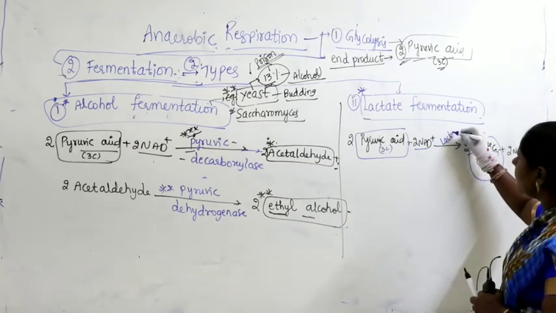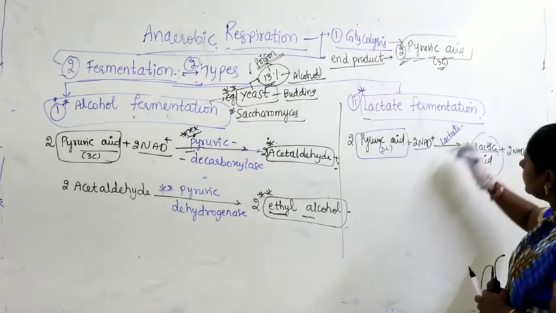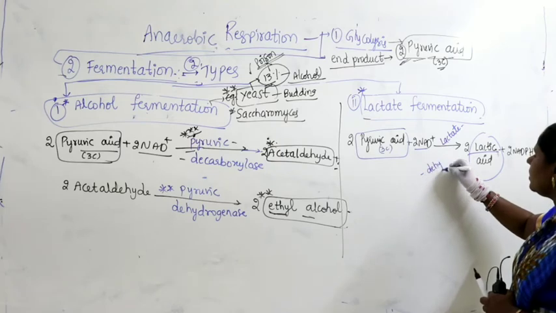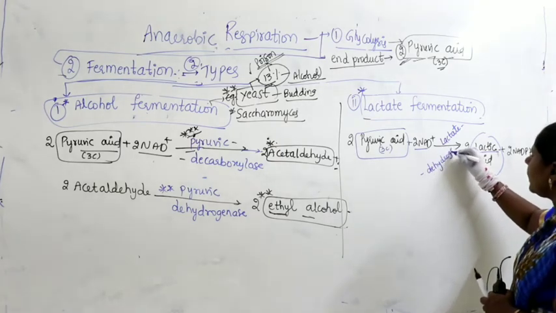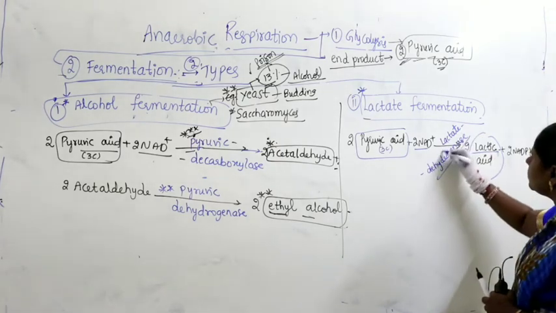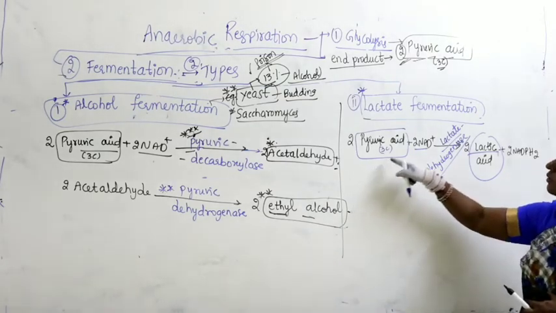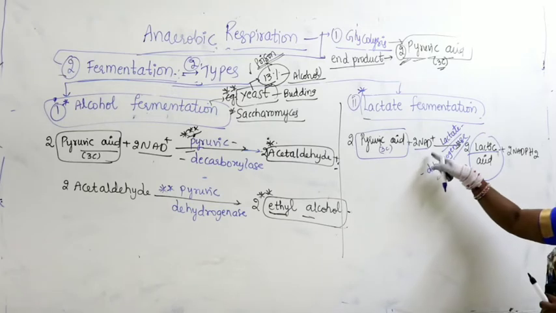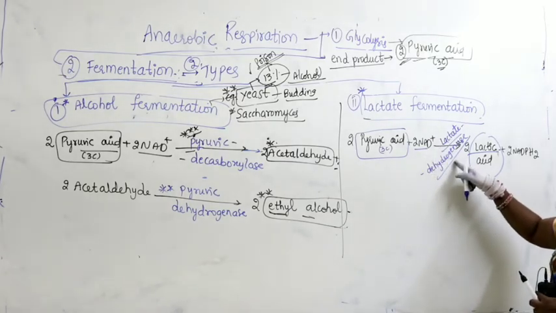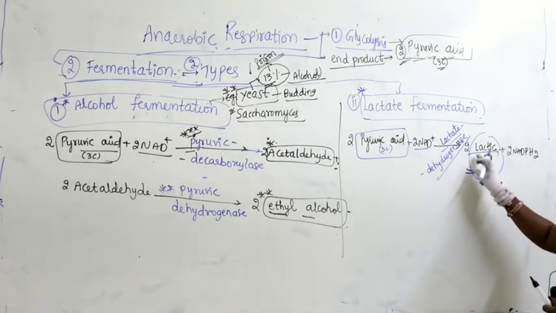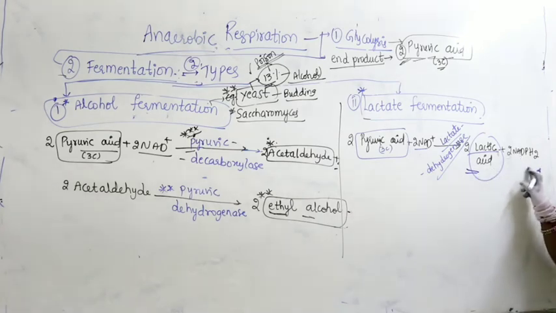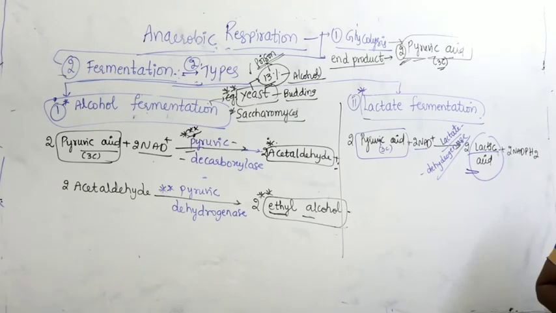It is catalyzed by the enzyme lactate dehydrogenase. What is the name of the enzyme? Lactate dehydrogenase. So, here you find 2 molecules of pyruvic acid plus 2 NAD plus, with lactate dehydrogenase, producing 2 molecules of lactic acid plus 2 NADPH2. Now, this is called lactate fermentation.